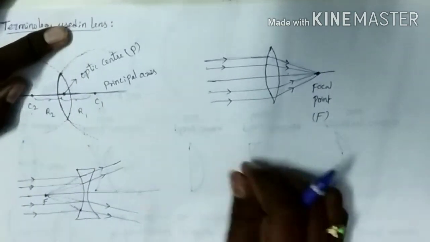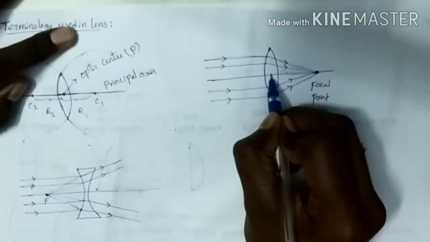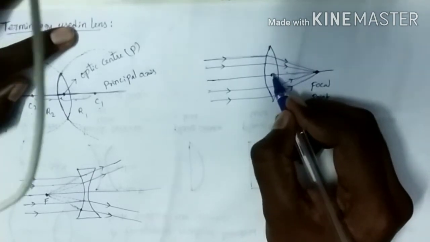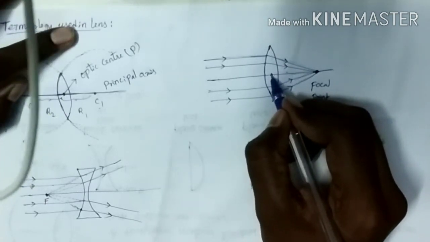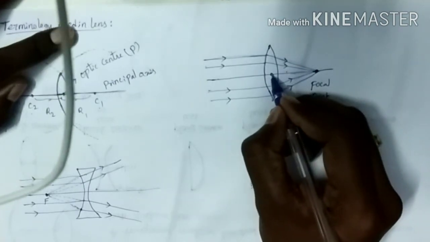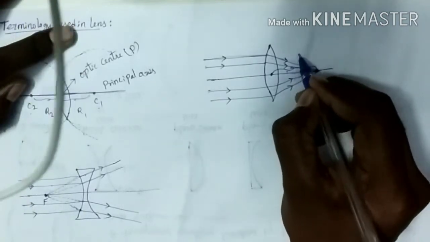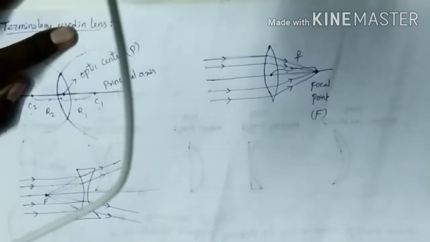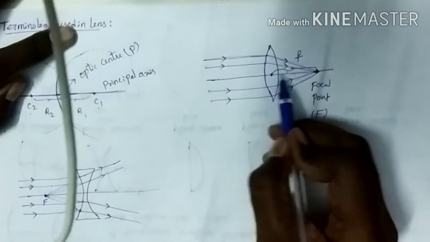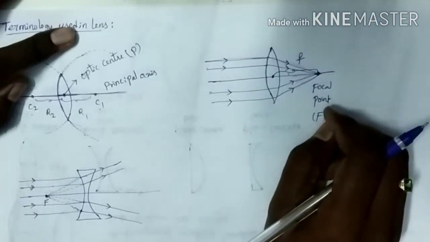And the distance between the optic center and the focal point. Here this is the optic center. Optic center means the center of the lens. The distance between the optic center and the focal point is called the focal length. The focal length is represented with the letter small f.